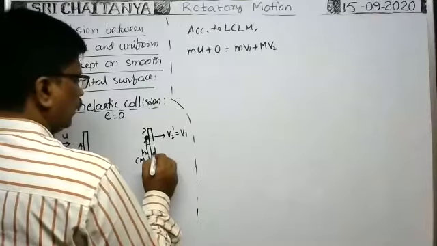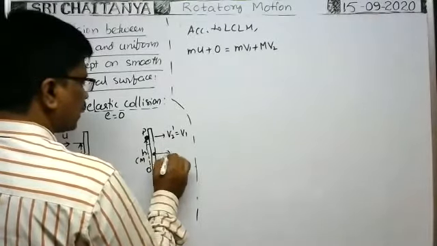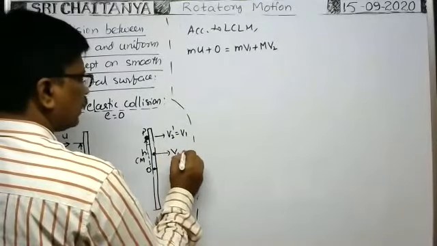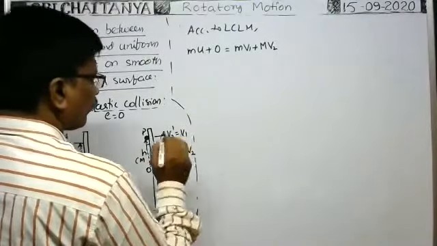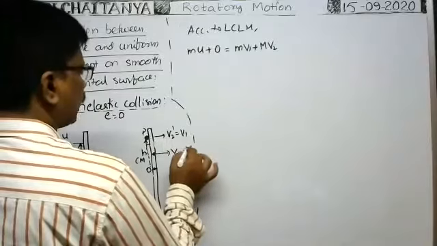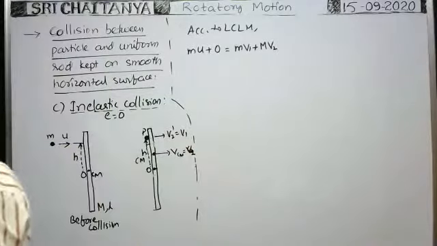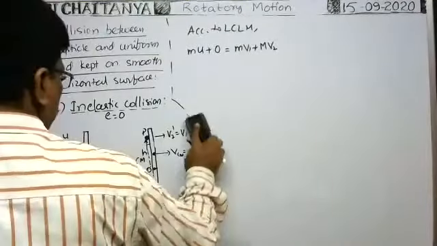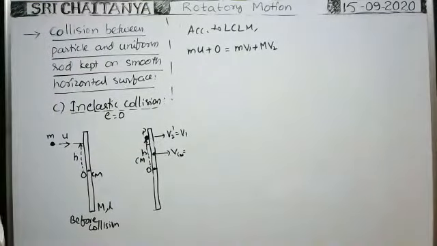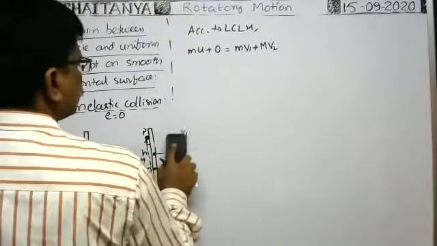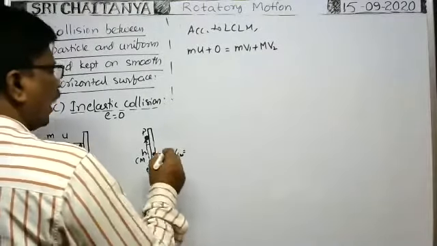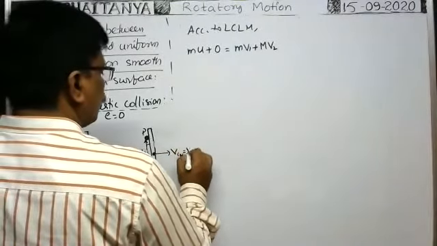Okay. Here, because both move together now, the velocity of the central mass of the system is equal to v2, or you take the velocity of the central mass like this, that is enough. So after collision, the velocity of the central mass is v_cm, equal to v2.